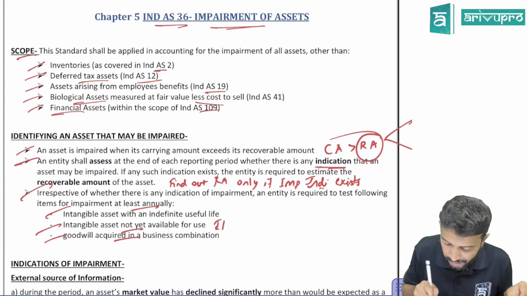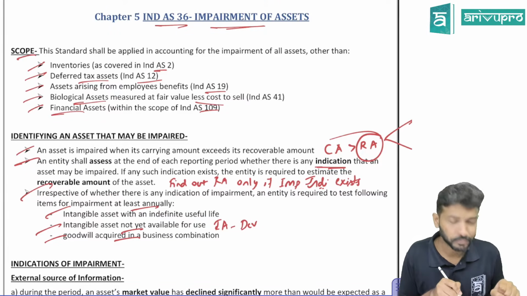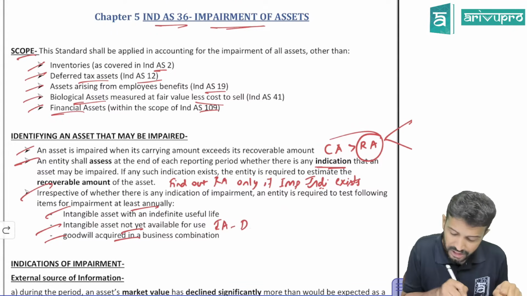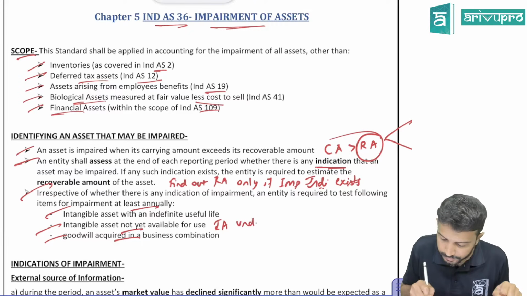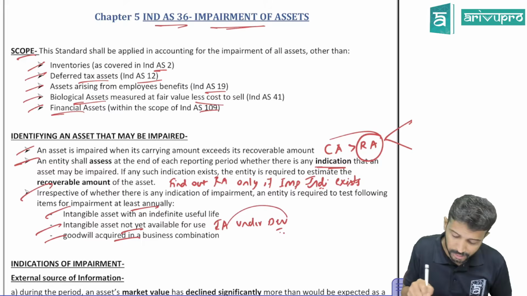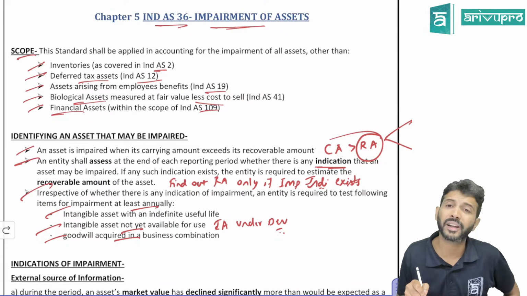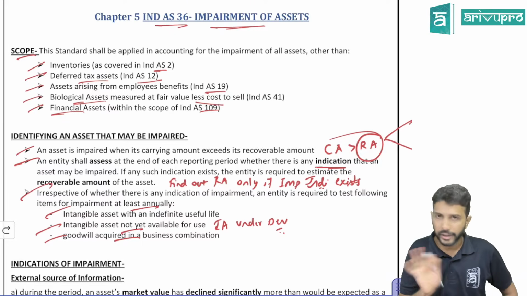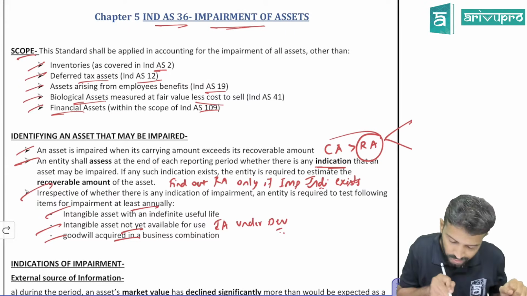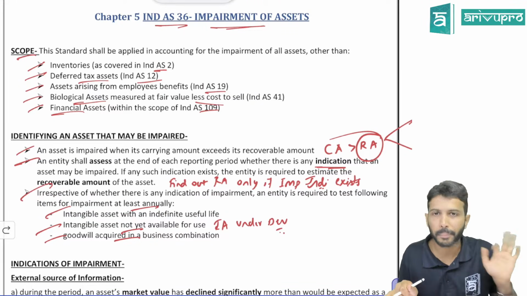Remember we did intangible assets. Development phase expenditure of intangible assets. Can you capitalize, sir? Yes, provided what? The criteria were satisfied. So if you have intangible assets under development, are they already available for use, or will they be available for use later on? It is not yet available for use. It will become available for use later on. For such intangible assets, at least annually once you need to do the impairment check.